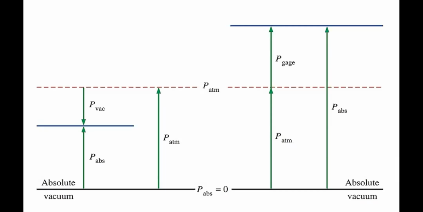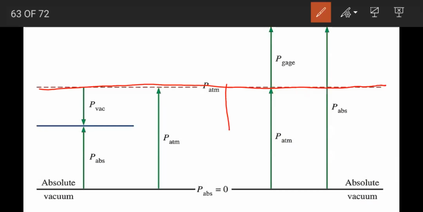And the next one, does anyone have a doubt in this? I have already explained this one, and I want to explain it again. What is absolute pressure? What is gauge pressure? Does anyone have a doubt? So this one is the atmospheric line. If you are measuring pressure with respect to atmospheric pressure, that is a gauge pressure.